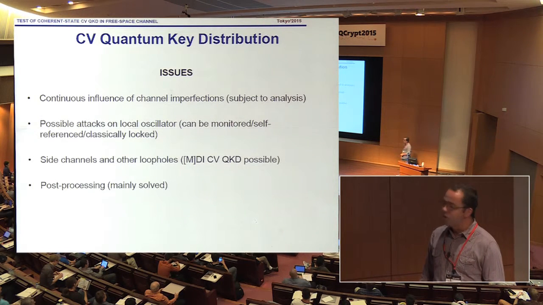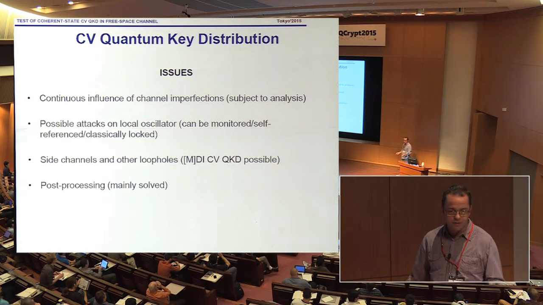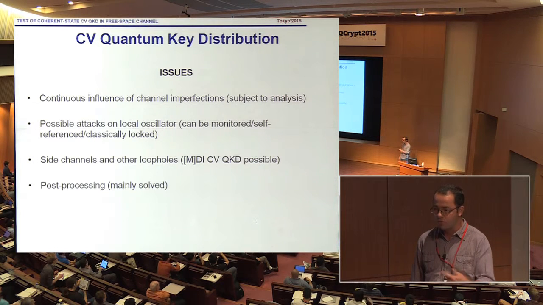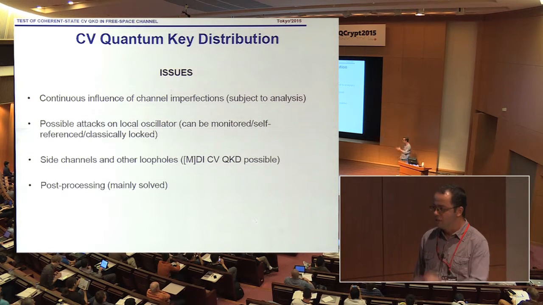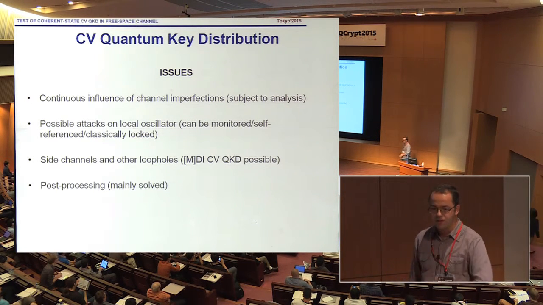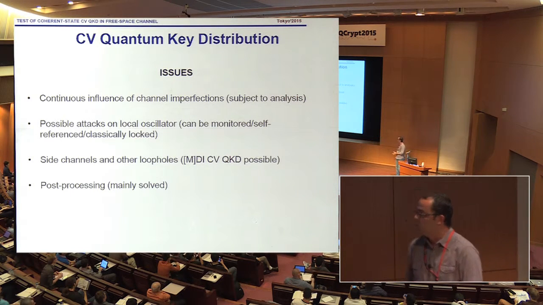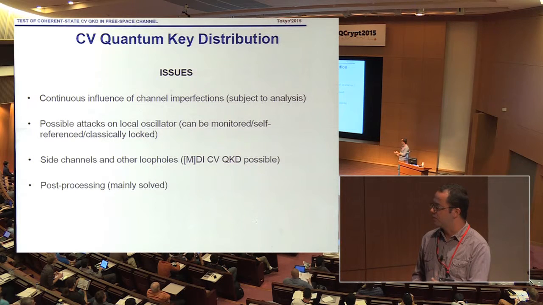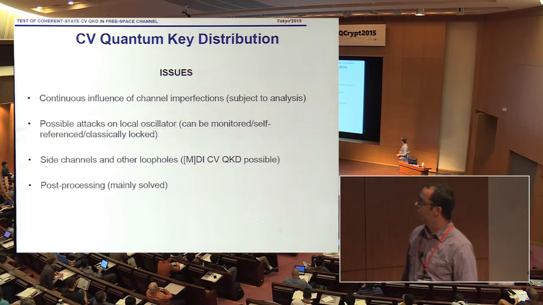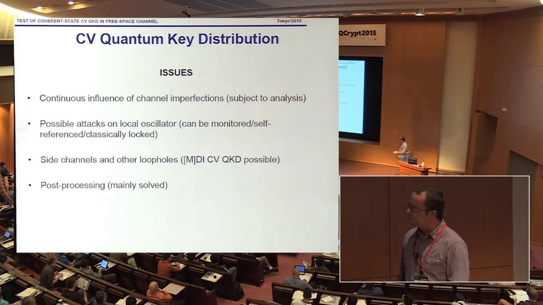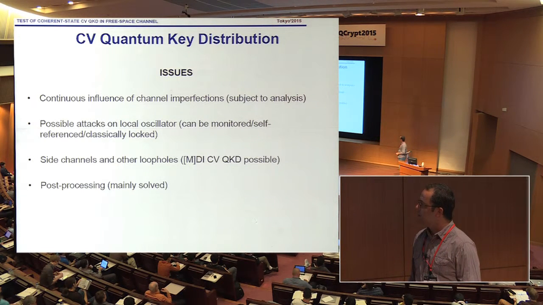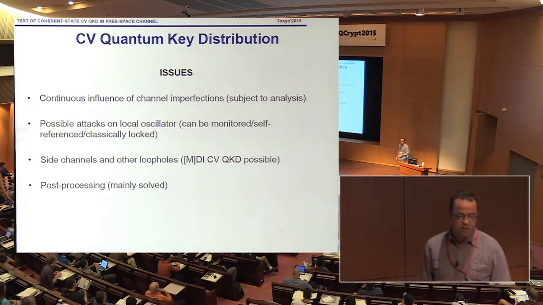The issue we still have in CV is that it feels the continuous influence of the environment. When we have a single photon or qubit protocol, whenever the qubit finally gets to the detector, it is most likely measured correctly, if the environment did not disturb the degree of freedom used for encoding. But continuous variables feel the environment constantly. It can be attacked. There can be implementation-based attacks, surely.